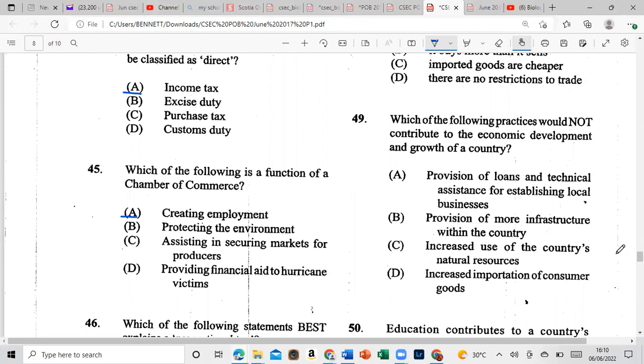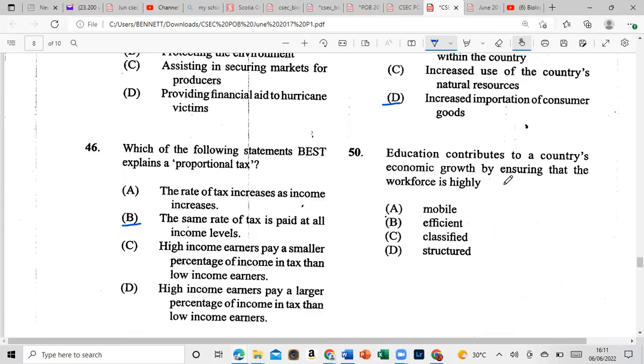All right, let's move on to 49. Which of the following practices would contribute to the economic development and growth of a country? A, provision of loans and technical assistance for establishing local businesses. B, provision of more infrastructure within the country. C, increased use of the country's natural resources. Or is it D, increased importation of consumer goods? And that is D, increased importation of consumer goods. Let's move on to 50.